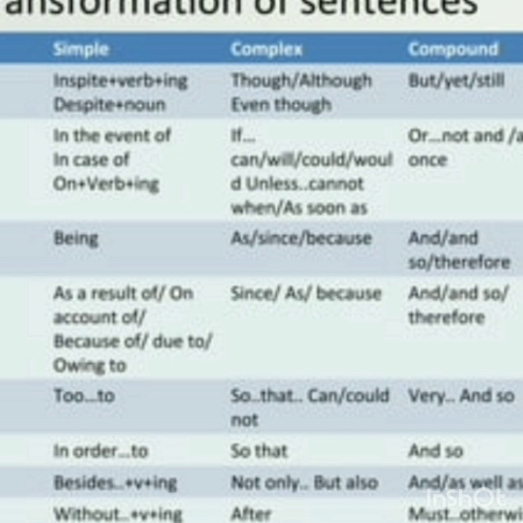If they ask you to change it into a complex sentence, you have to use the word or formula though, although, or even though. Though he is poor, he is honest. Although he is poor, he is honest. Even though he is poor, he is honest. Like that you have to add the word. Then if they ask you to change it into a compound sentence, you have to use one of these words in your sentence. He is poor, but he is honest. He is honest, yet he is poor. Such like you have to change it into another.